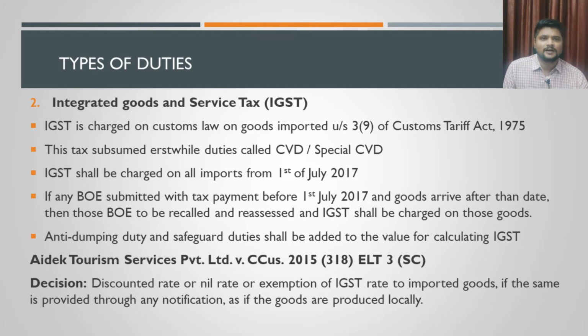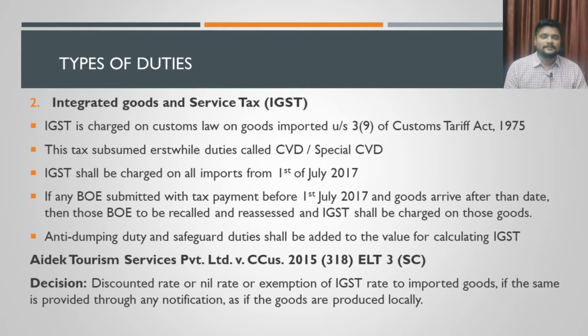I can give you some scenario here. If the goods have arrived into India on 1st of June 2017, then you will not charge the CVD and special CVD, you will charge only IGST on that. We already understood in part 1 of the video what the taxable event is in case of imports. The taxable event in case of imports is crossing of the customs barrier, that we understood by referring to the Supreme Court judgment on this. So crossing of customs barrier has happened on